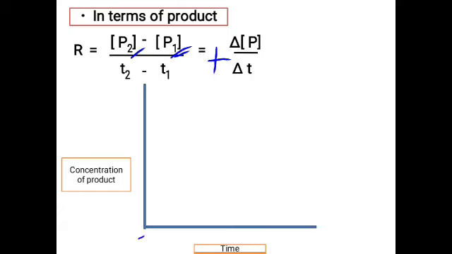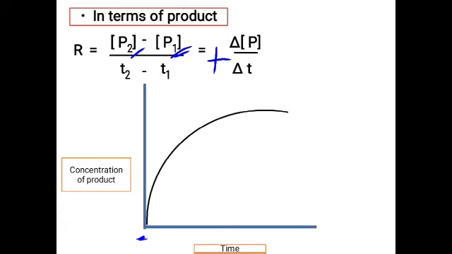So at the origin of time you have zero product formation, but with increase in the time the graph value will increase. So the curve is going upwards. There it was going downward because the concentration of the reactant was decreasing. Now here the product is increasing, so you will have an upward graph, the slope will be upward.